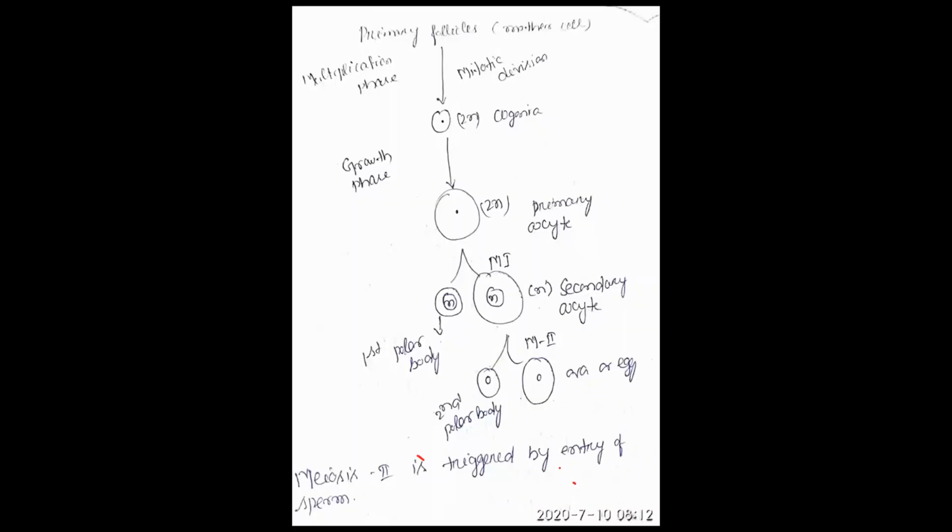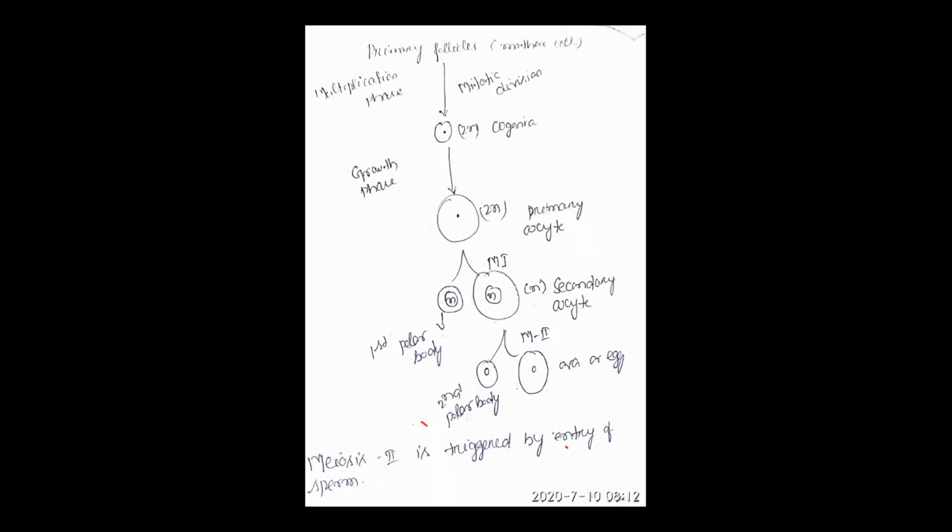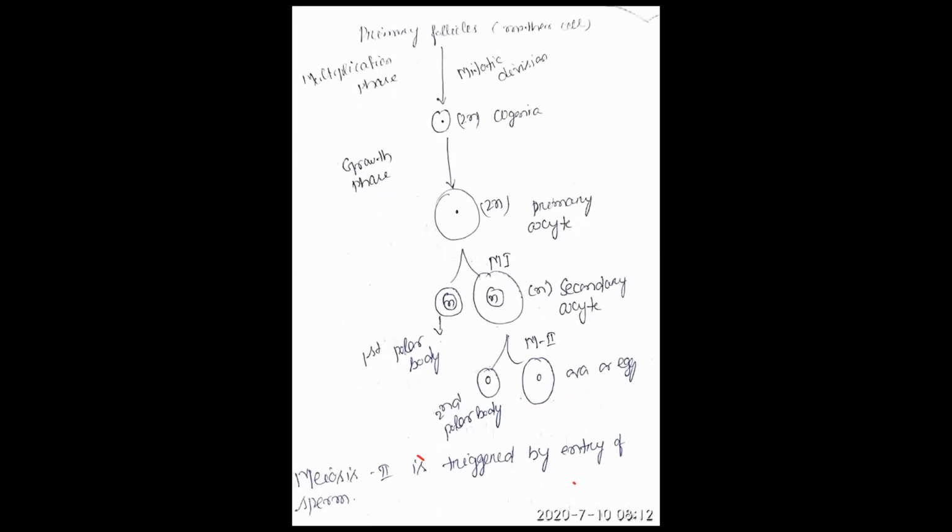Then see the 3 phases of oogenesis. The primary follicle undergoes mitotic division to form oogonia. Mitotic division is otherwise called as dash division. Tell me the answer. Mitotic division is also called equational division or reductional division.